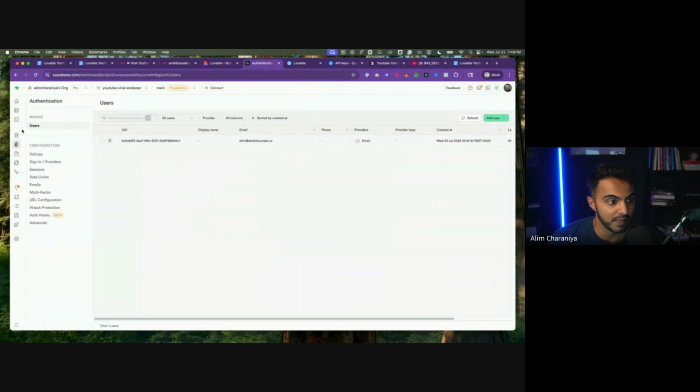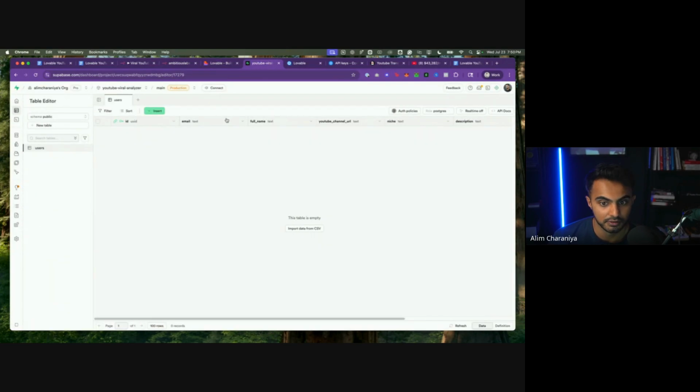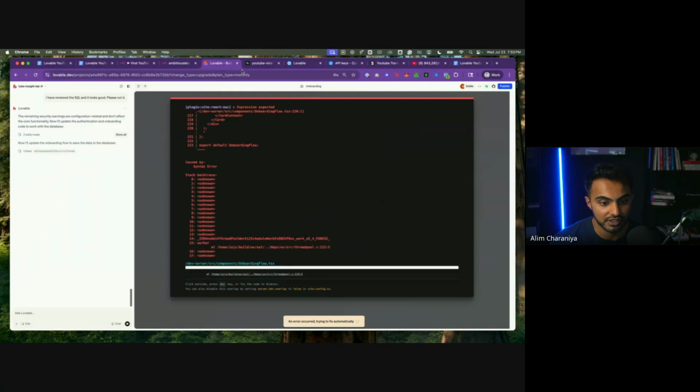Awesome. So now let's go back to our table editor here. It does look like we have the users table, and the structure of the table looks pretty good. We have ID, email, full name, channel URL, niche, description, created and updated. So we have a really good structure in our database for users. That's awesome. And then boom, we get a nice error.